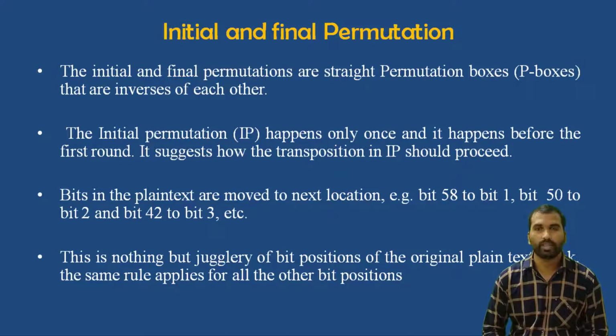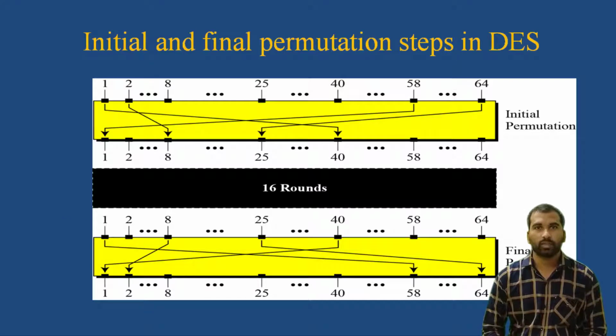So bits in the plain text are moved to new locations. You can see an example in the next diagram. That means bit 58 goes to bit 1, bit 50 to bit 2, and bit 42 to bit 3. This is the diagram which represents the initial and final permutation steps in DES. You can see the diagram here.